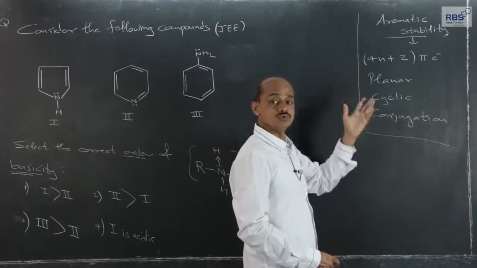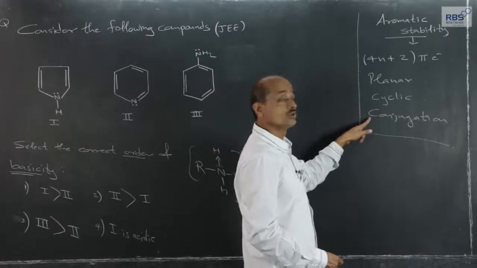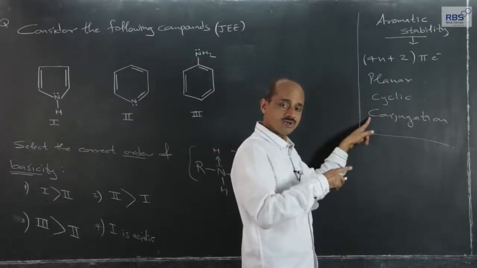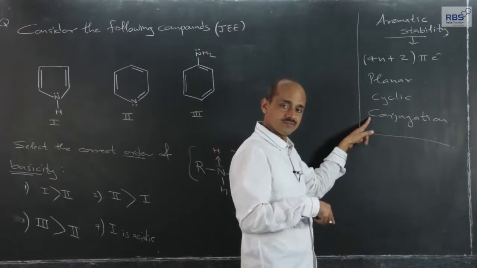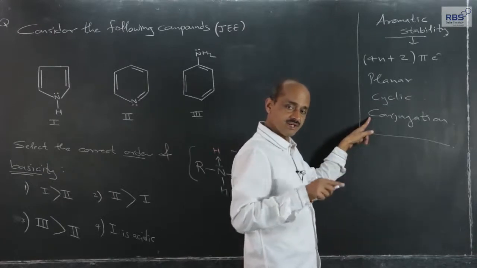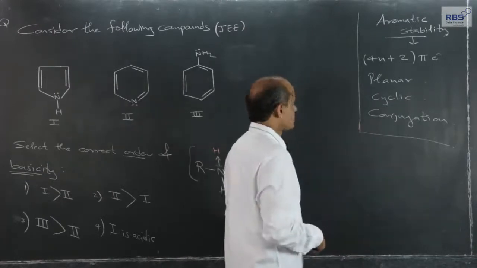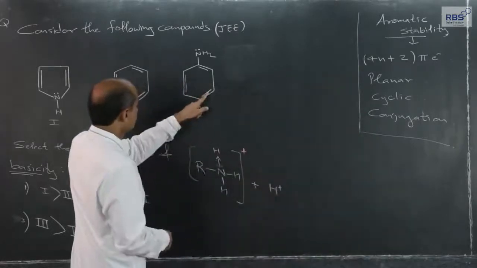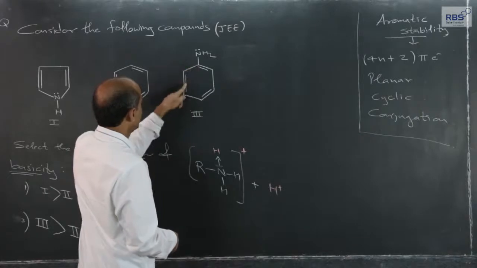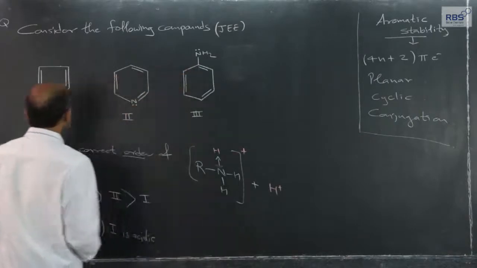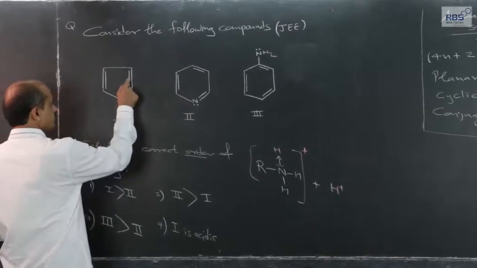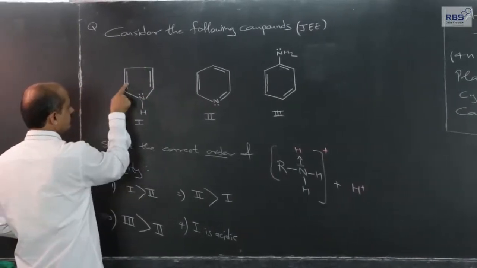If all are sp2, planar, conjugation, double bond, single bond, double bond, or pi sigma pi, lone pair sigma pi, that we know. Here there is a conjugation: pi sigma pi bond, sigma bond, pi. Here there is a conjugation: lone pair, sigma bond, pi bond, sigma bond, pi sigma pi.